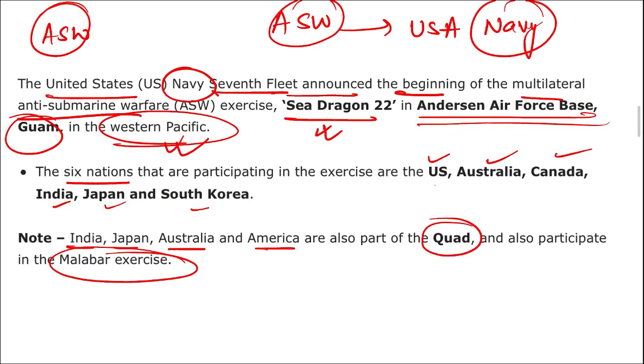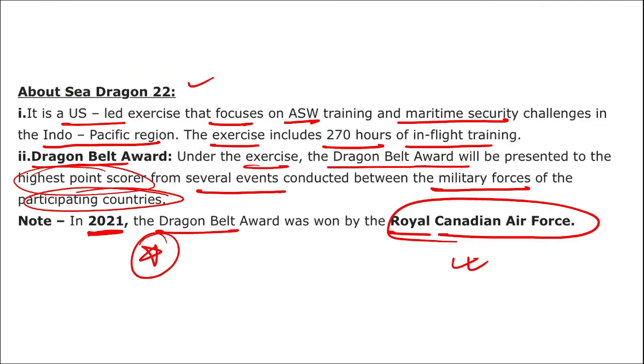Coming back, the six countries participating in Sea Dragon are the USA, Australia, Canada, India, Japan and South Korea, conducted by the US Navy, and the location is Anderson Air Force Base in Guam in the Western Pacific.